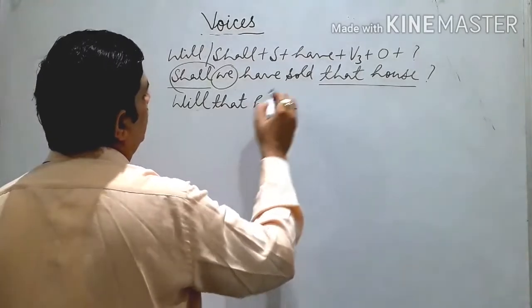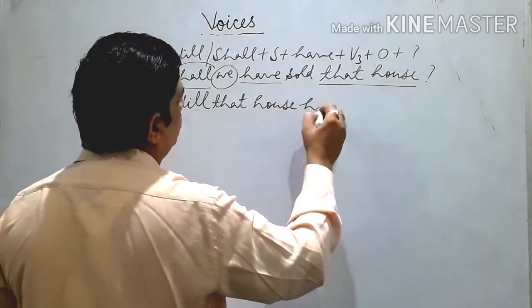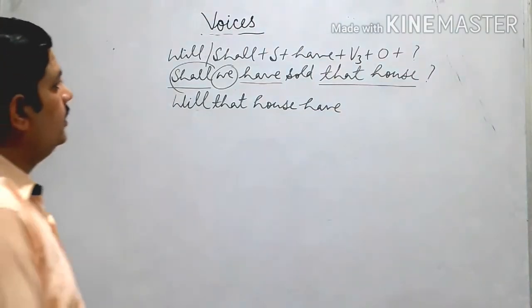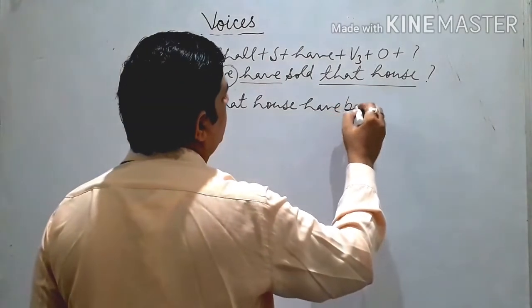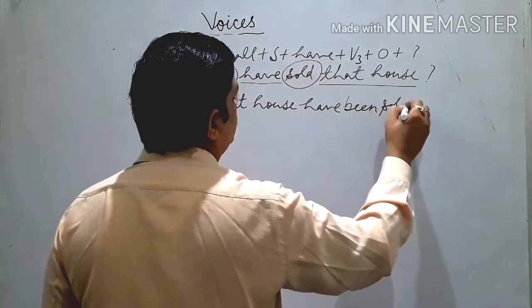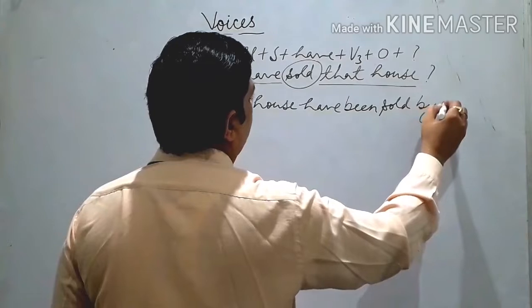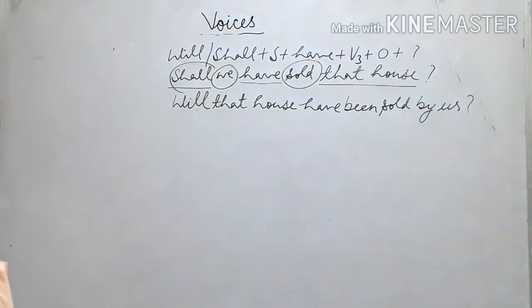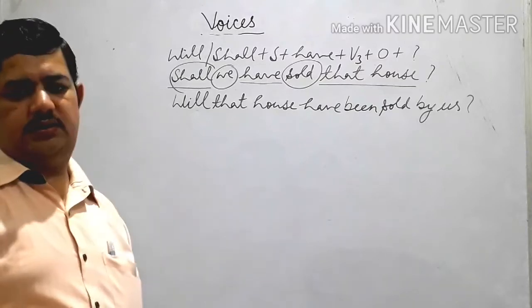Okay. Then we use have. Clear? Then we use be. And after that we use the third form, sold, by. Okay. Will that house have been sold by?